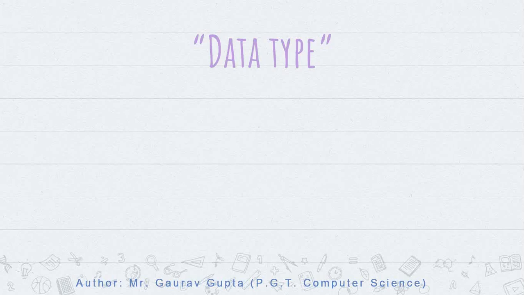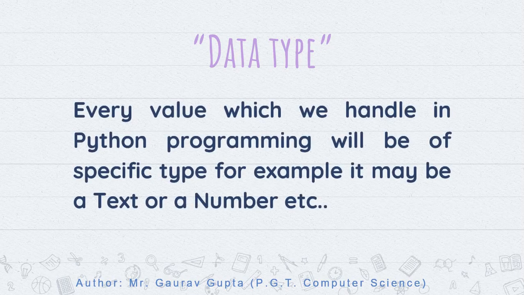Welcome. In this video, we will discuss data types. Data types are basically types of data. If we read or write something, we are reading and writing various kinds of data like numbers, text, etc. So data type means type of data, and in Python programming, every value which we handle will be of a specific type. For example, it may be a text or a number.